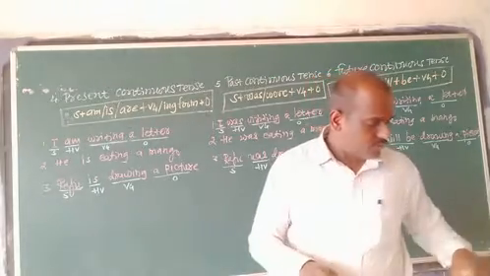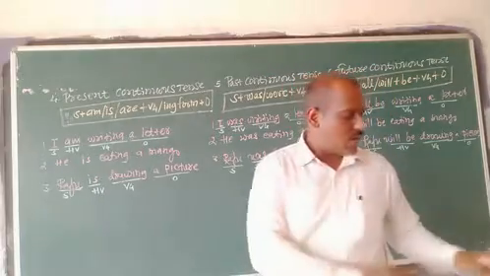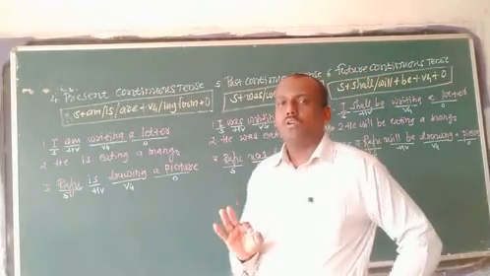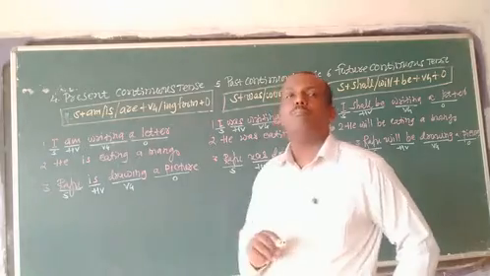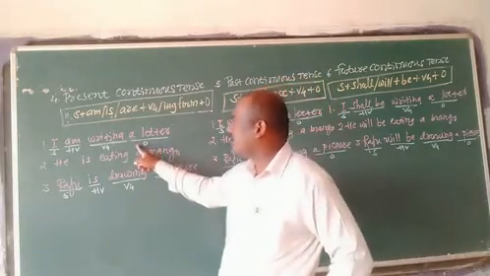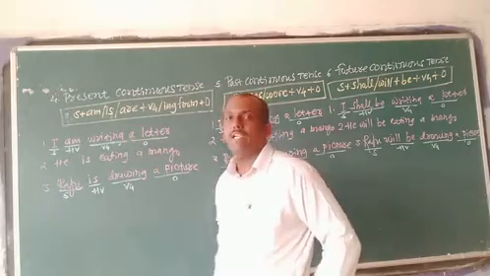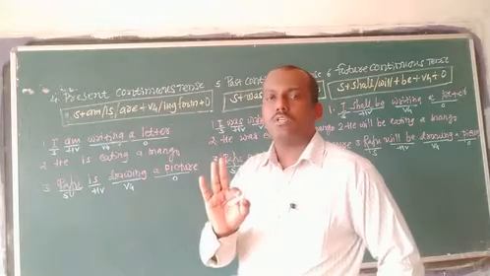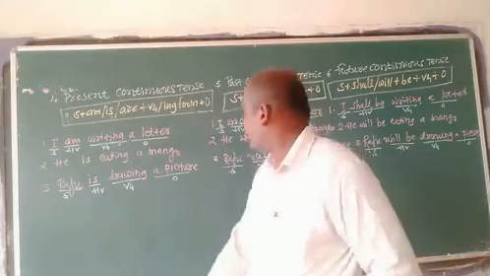And another most important thing I am going to tell you: if you are asked in the board exam to identify the tense, first you have to find out the main verb. What is the main verb in the sentence? That is writing. Writing is the main verb. Then you have to find out the form of that main verb.